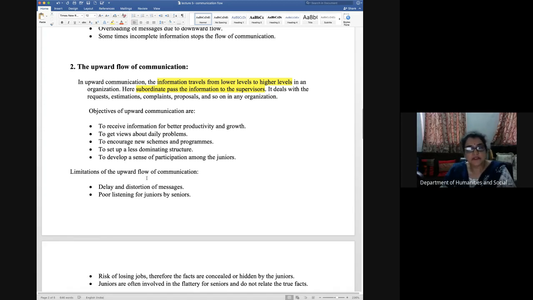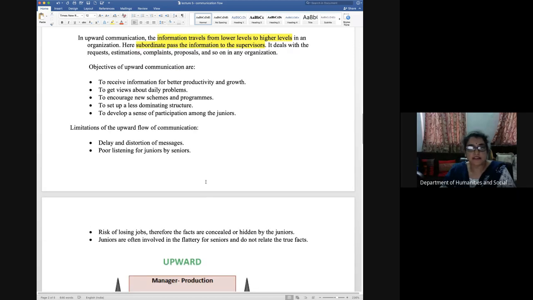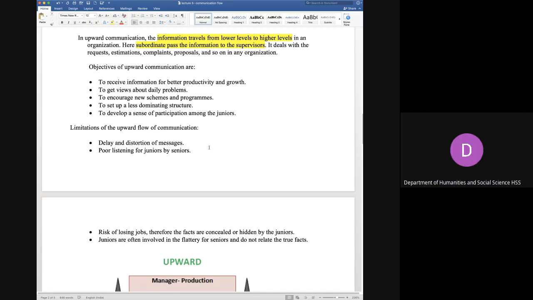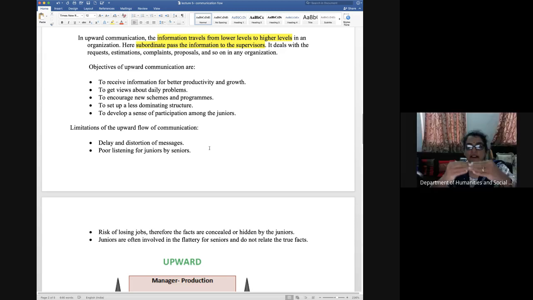So limitations of upward communication, these are some of the disadvantages. Delay and distortion of message. Even when the information is passing from the lower level to the higher level, there is again a delay because it is being checked and assessed at various levels.